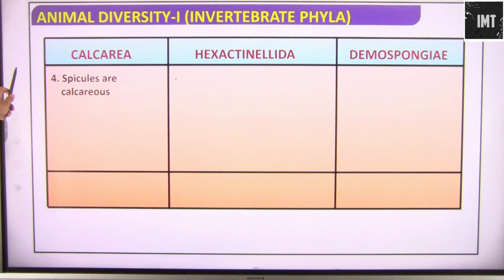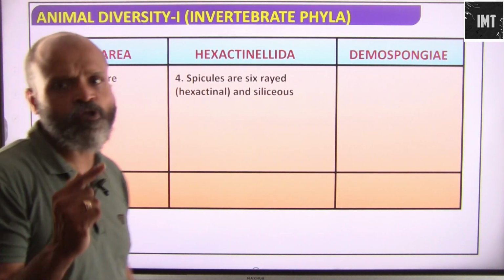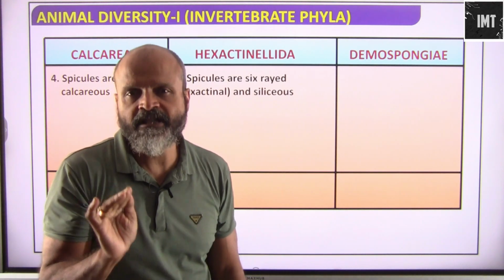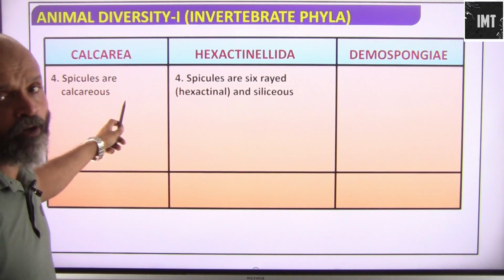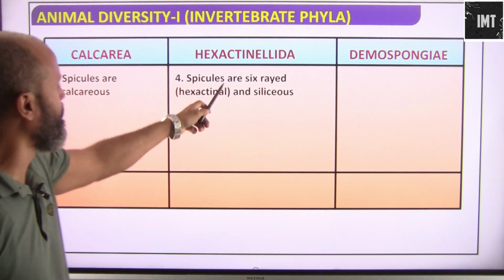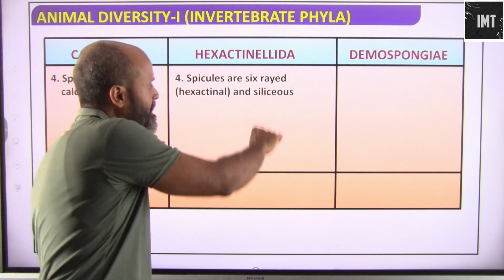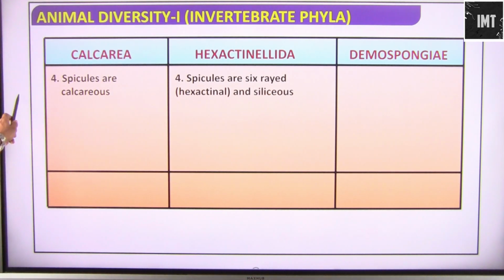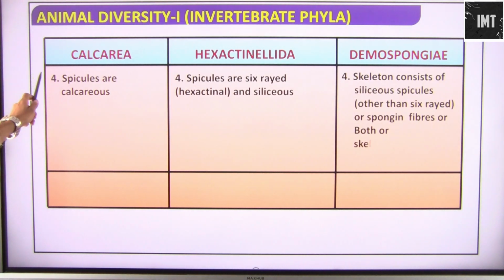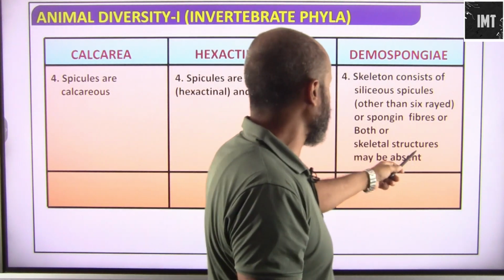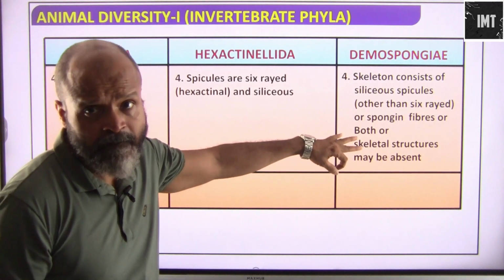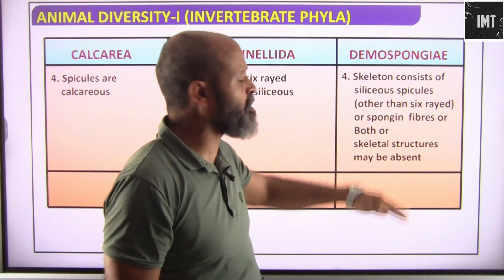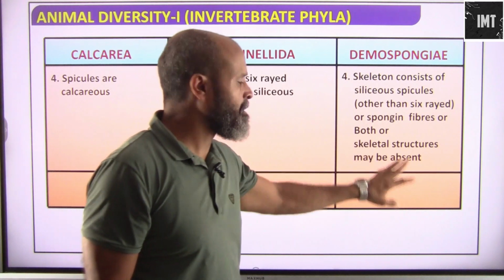More divisions out here. Calcaria spicules are calcareous. The spicules are the needle-like structures that support the skeletal framework of the sponge. In calcareous sponges they are basically made up of calcium. In Hexactinellida the spicules are six-rayed, and that's the reason they are known as hexactinellid, and they are siliceous. Obviously they are made up of silicon. The skeleton consists of siliceous spicules other than six-rayed, or spongin fibers, or both, or skeletal structures may be absent altogether. So they can be either made up of spongin fibers or siliceous, that is silicon, or they may be absent altogether.